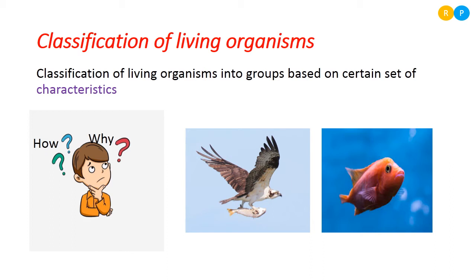Based on the characteristic features, we can classify each and every living organism. So for classification, a very important thing we have to understand about each living organism is its characters. Understood? So classification is done based on certain sets of characteristic features.